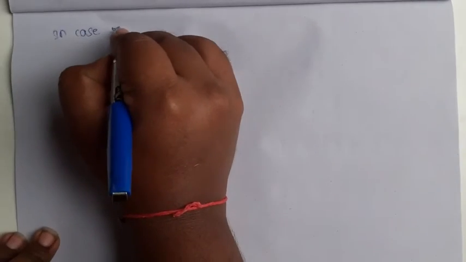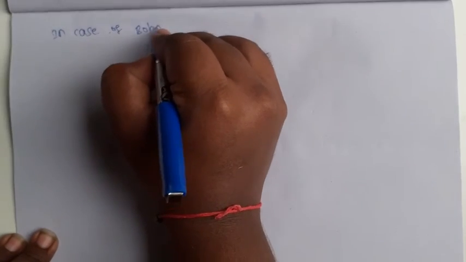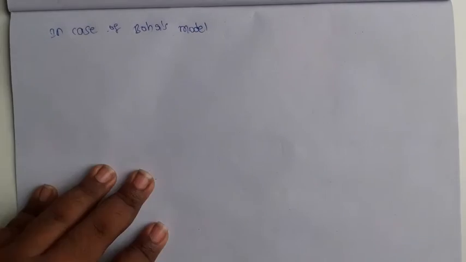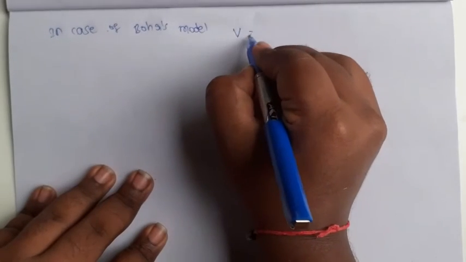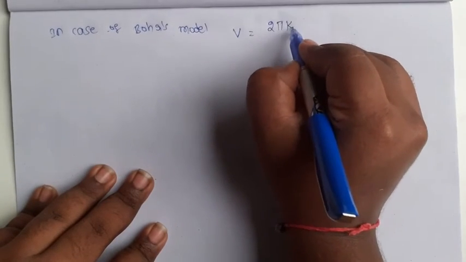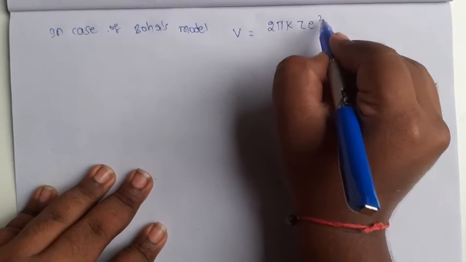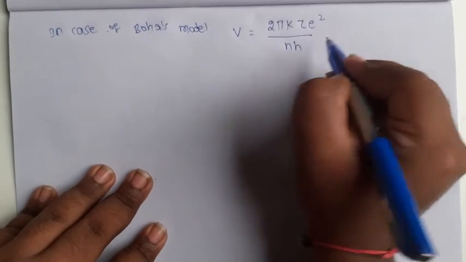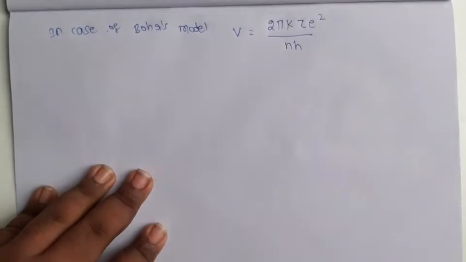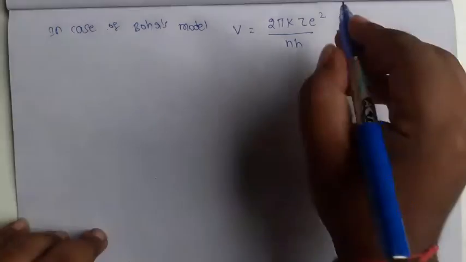In case of Bohr's model, what is the formula of the velocity of the electron? v equal to 2 pi k into z e square by n h. This is the formula of the velocity of the electron revolving in the orbit.